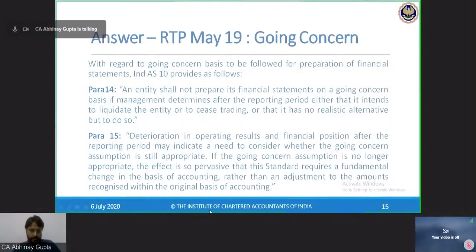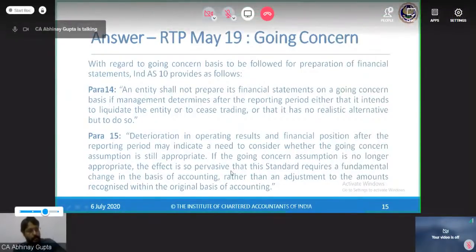Okay, operating results. Now it says if deterioration happens, then management needs to consider whether, in spite of this deterioration, management believes that going concern is appropriate. If yes, management believes: we have also applied for other contracts and I am very hopeful that we will receive those contracts. Then you can go for it and prepare the financial statements on a going concern basis.